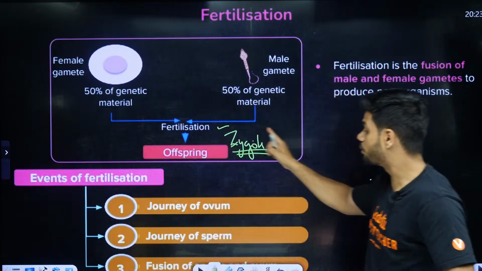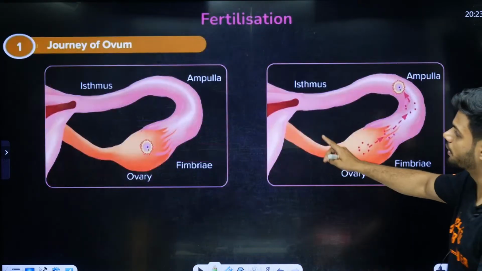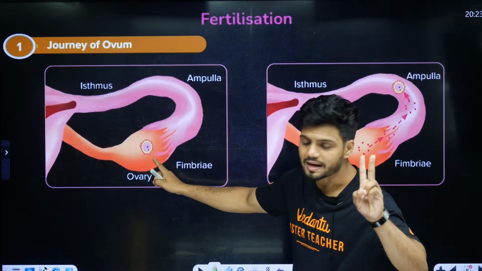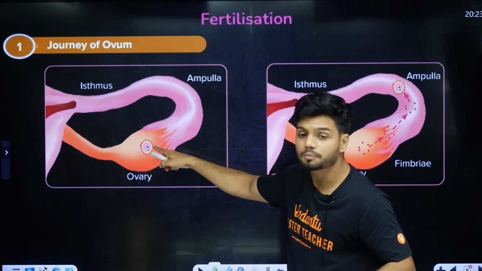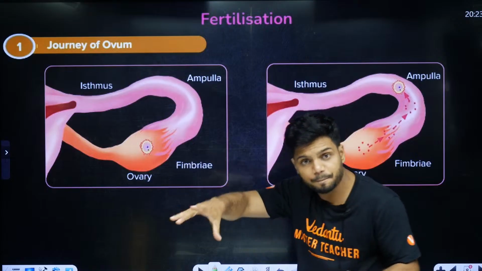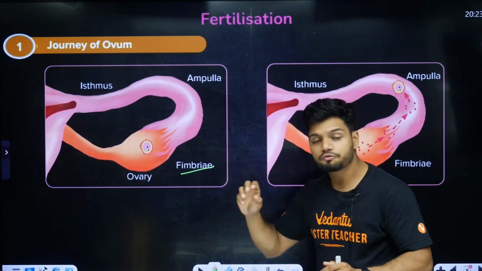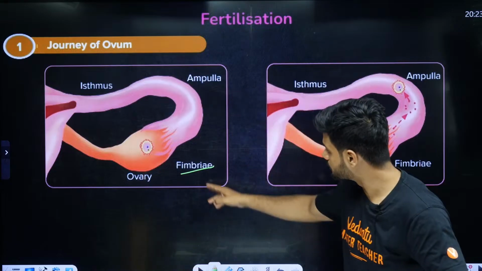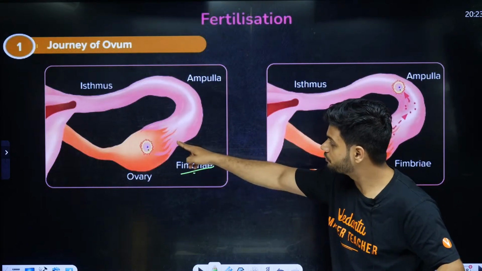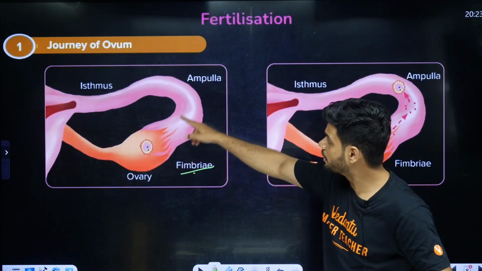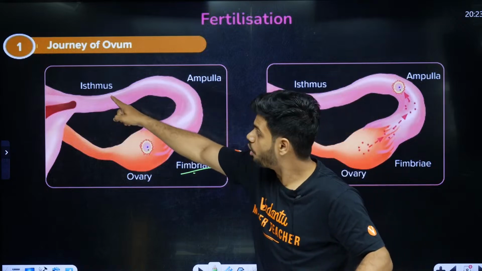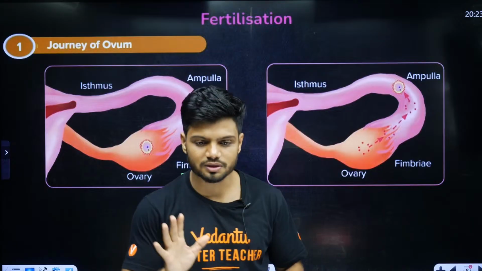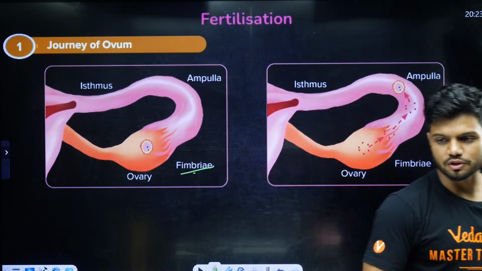But how does it happen? See, first thing is what? Journey of ovum. The ovum or the secondary oocyte is released from the ovary. It is picked up by fimbriae. Fimbriae is a finger-like structure. All of you remember fimbriae, which was part of infundibulum, ampulla, isthmus. All three are parts of, students. This is the last lecture for this topic.